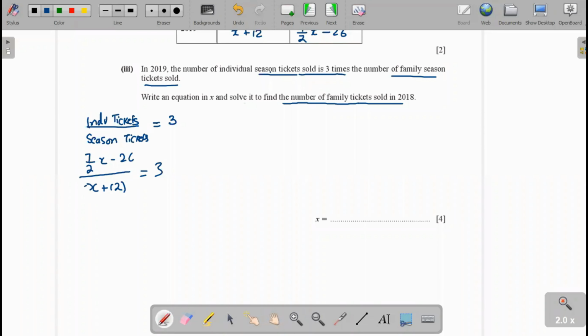Now we cross multiply: 7 over 2x minus 26 equal to 3 into x plus 12, which is 3x plus 36.